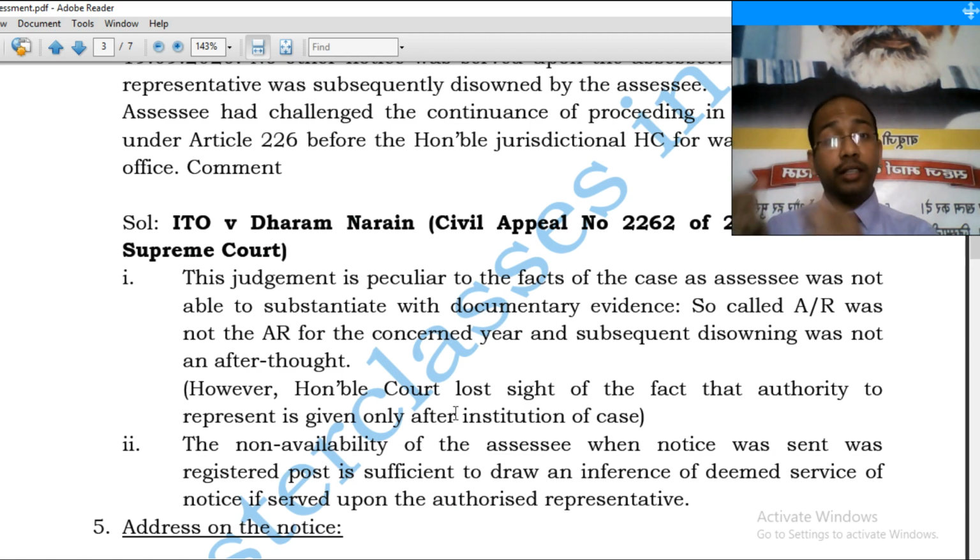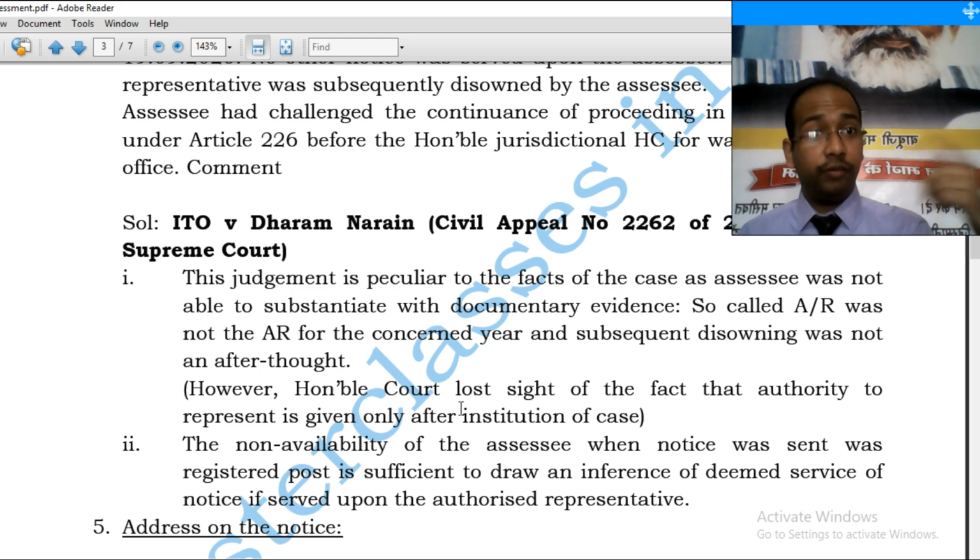facts, that there was something in the minds of the judges that the SSC may be evading service. We generally say to the postman, take this 50 rupees and don't serve the notice. Okay? So there was something in the back of the mind of the judges that this is going wrong somewhere. Therefore, the SSC was trying to be smart. So Honorable Justice Ranjan Gogoi felt, you don't be smart. Okay.